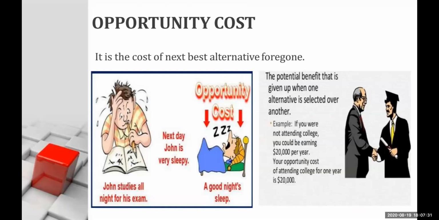Opportunity cost is the cost of the next best alternative foregone. Let's say for example that I'm a farmer involved in agricultural activity. I can produce rice, I can produce wheat, but I cannot produce both at the same time because of scarcity of resources. Now I have to make a choice out of both alternatives. I will go for the option which is most suitable for me and which gives me maximum satisfaction, which means maximum benefit.